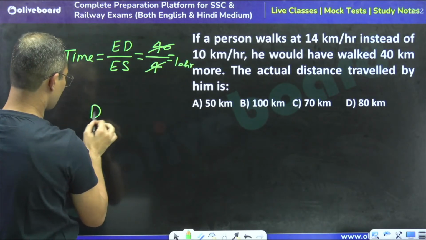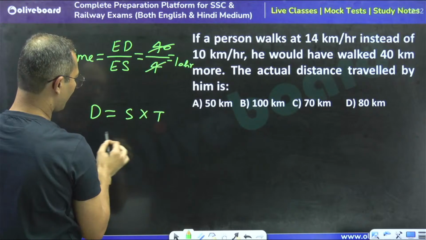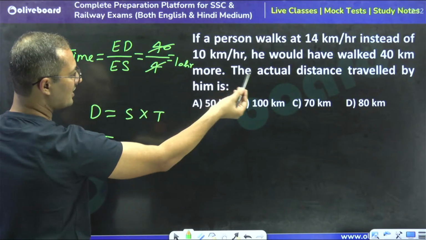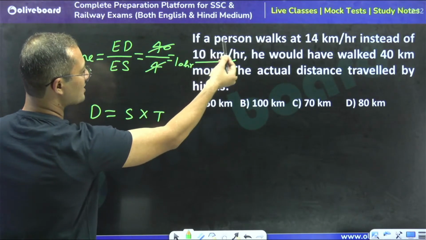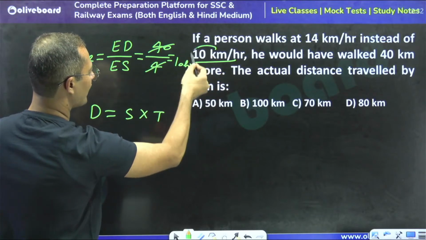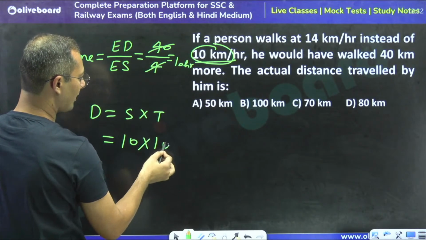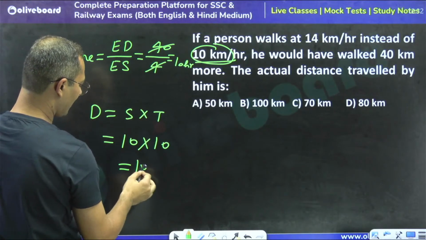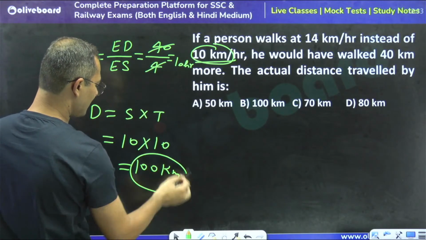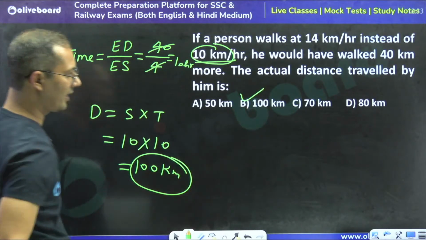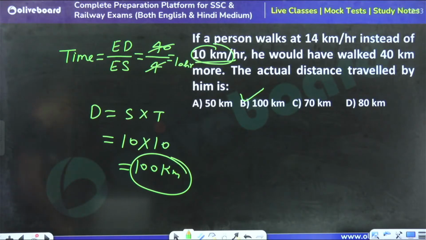So distance is equal to speed into time. What is the speed? The actual speed. A person walks 14 instead of 10. So what is the actual speed? 10. So 10 into 10, we can say 100 kilometers. So the actual distance is 100. Yes, 100 is the right answer.